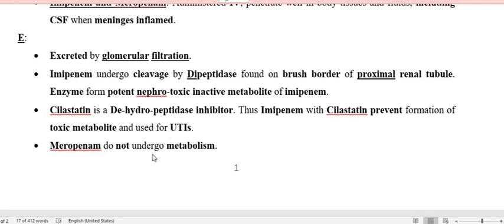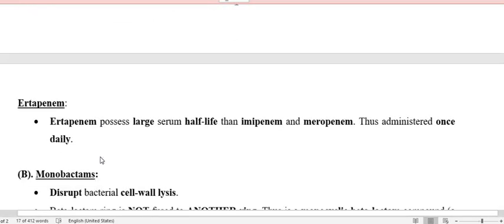So this is about the imipenem. Meropenem is not going to produce such type of metabolites in the kidney. So that is why meropenem does not come with cilastatin. Next and the last drug under the carbapenems is ertapenem.